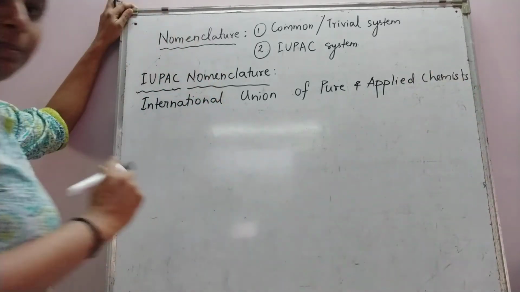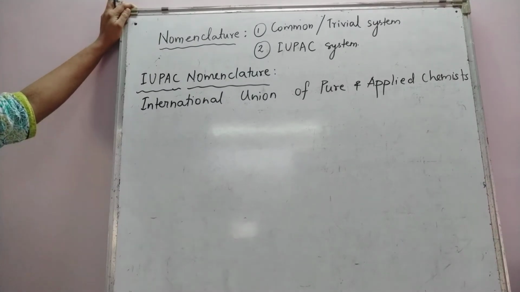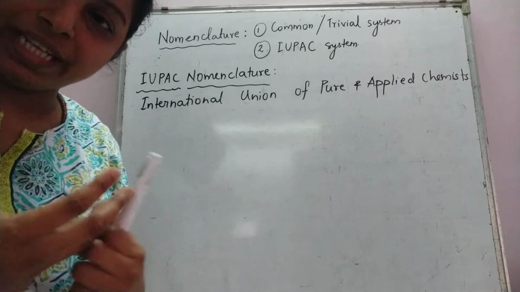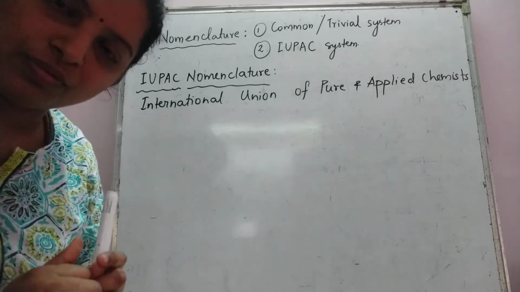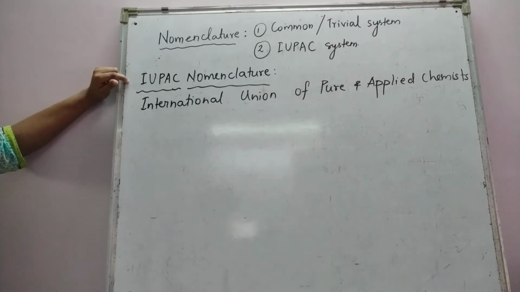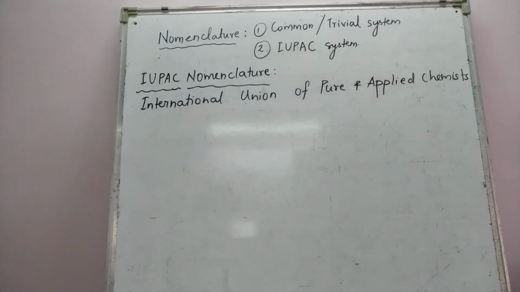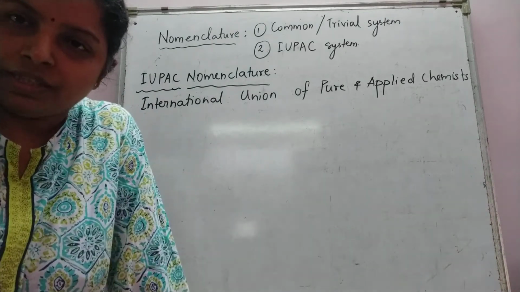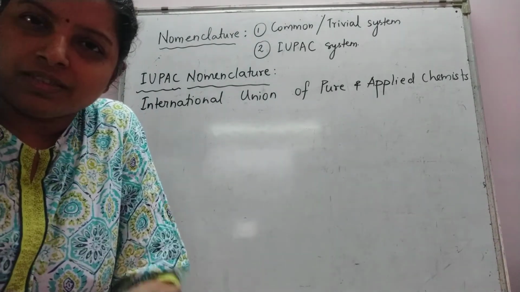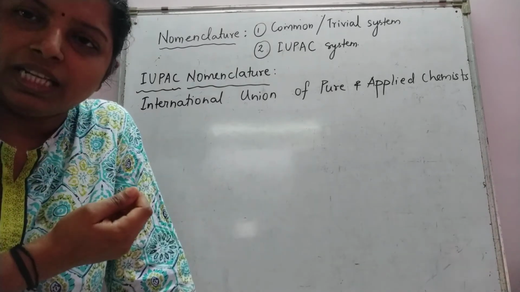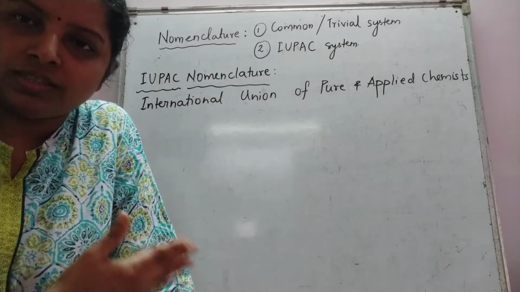International Union of Pure and Applied Chemists. They put forward some rules using which we could name compounds, and that system of naming is called IUPAC nomenclature. Since we have been talking about rules put forward by this union of chemists, we will first learn some basic rules to name organic compounds. We will take up one example and try to learn all these rules.